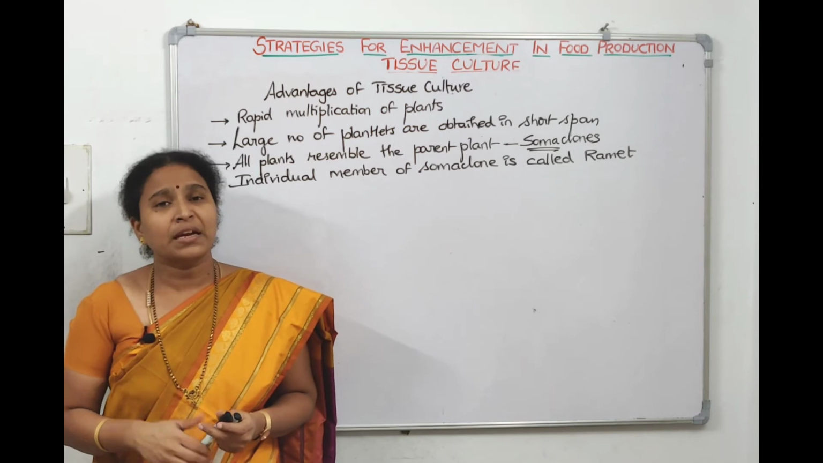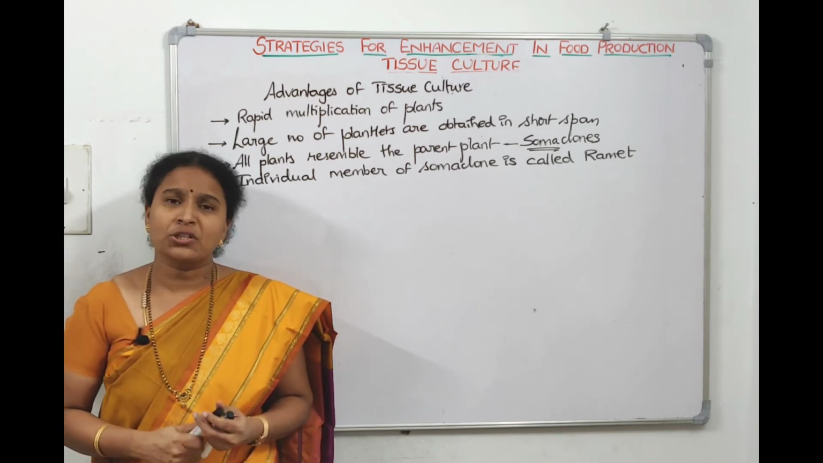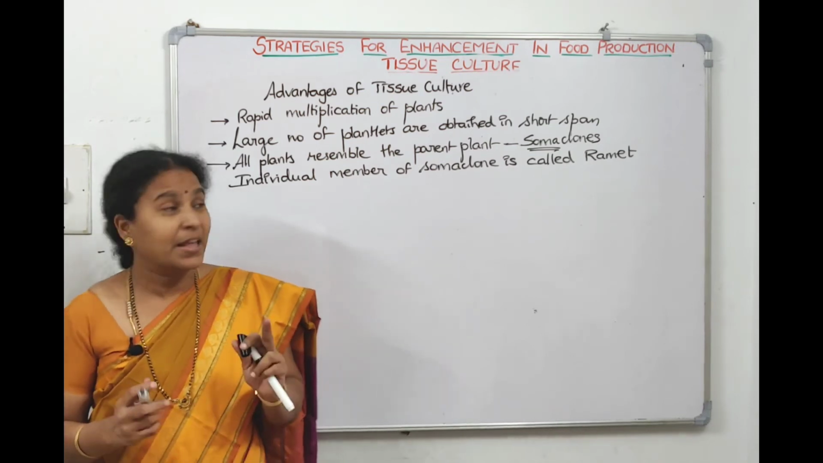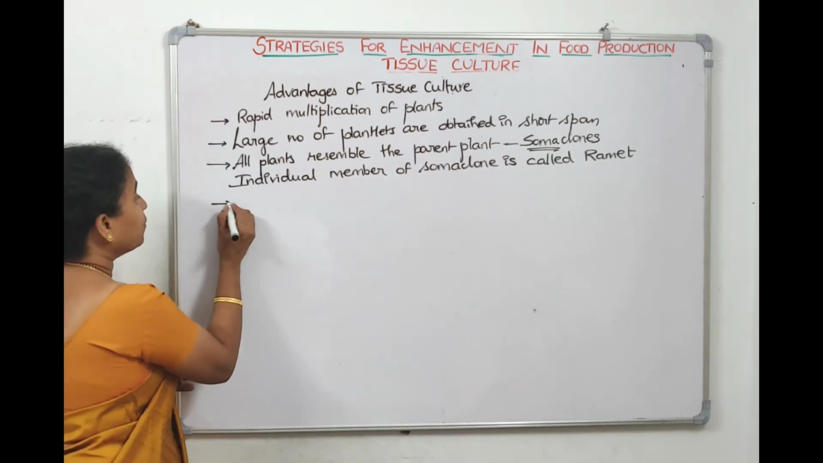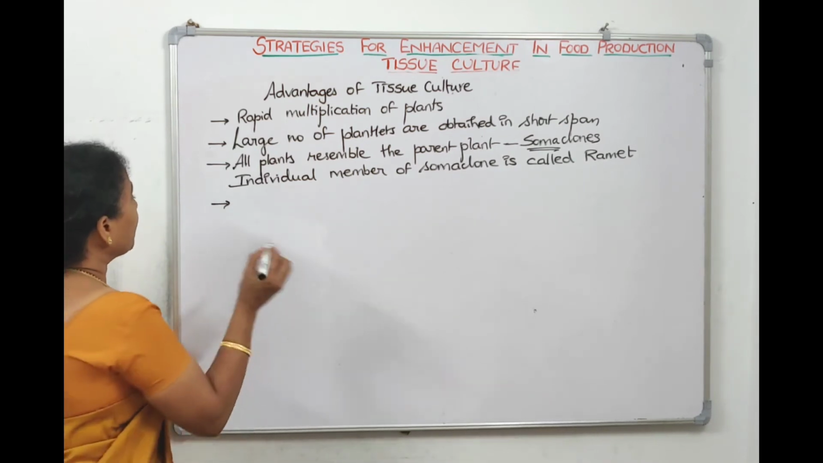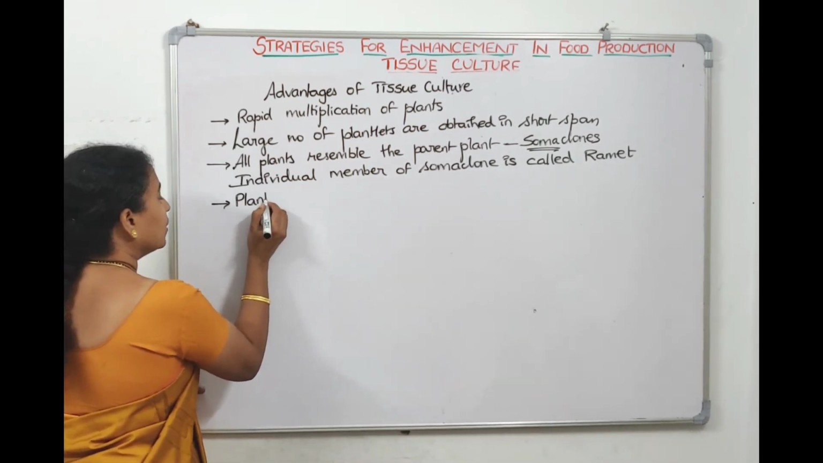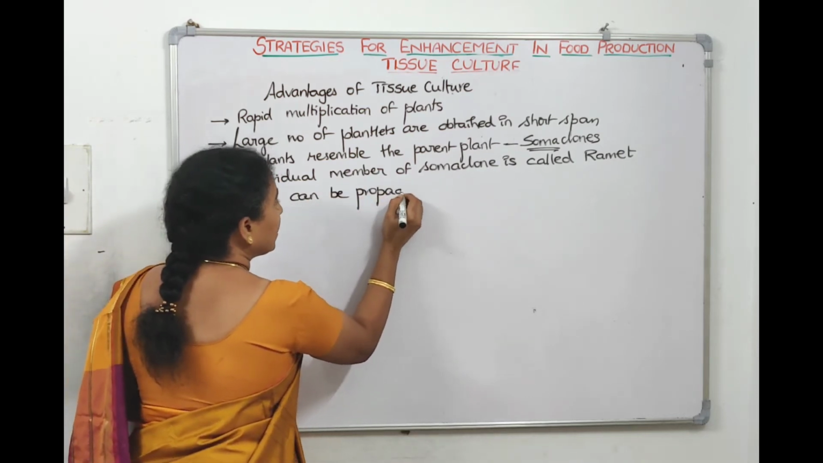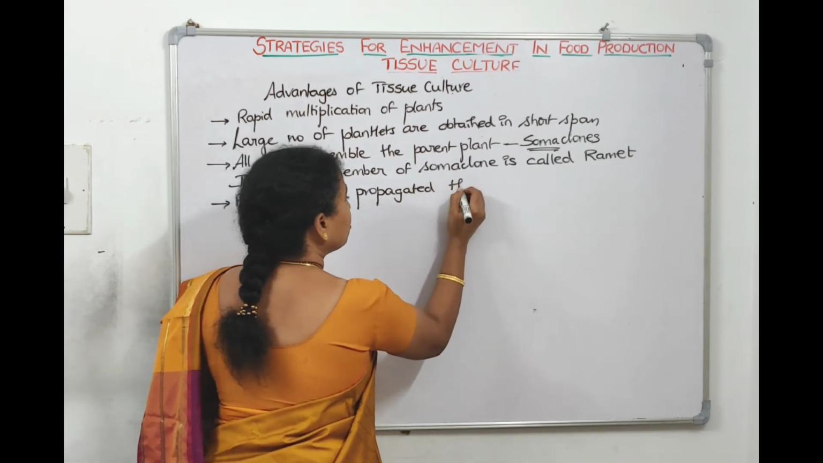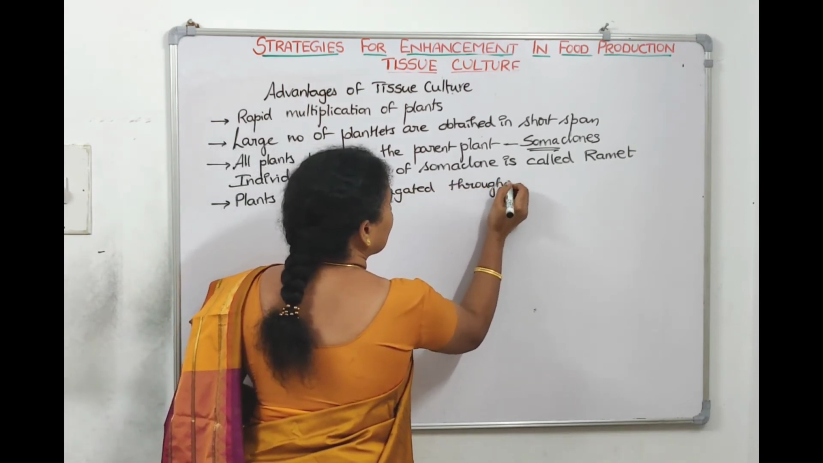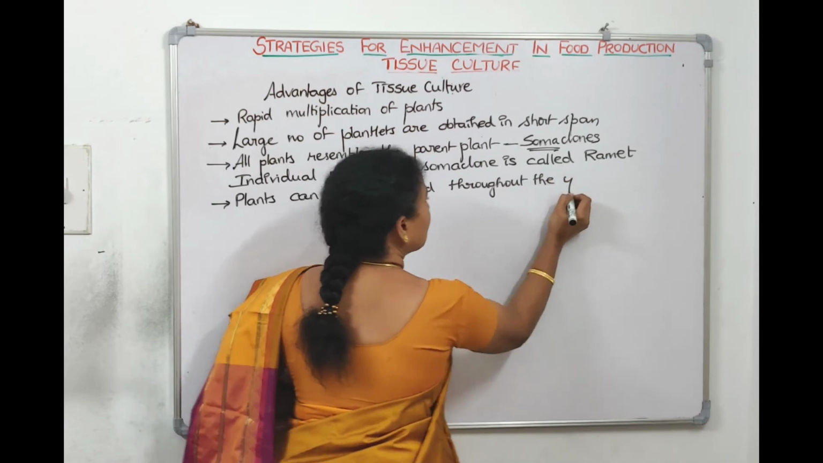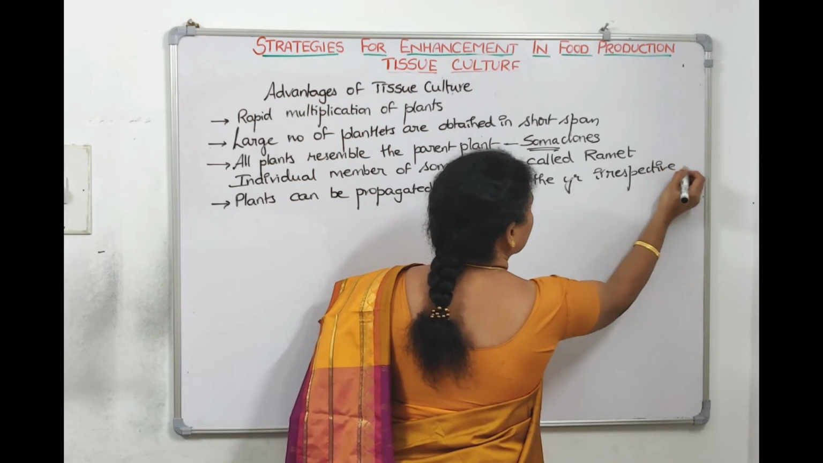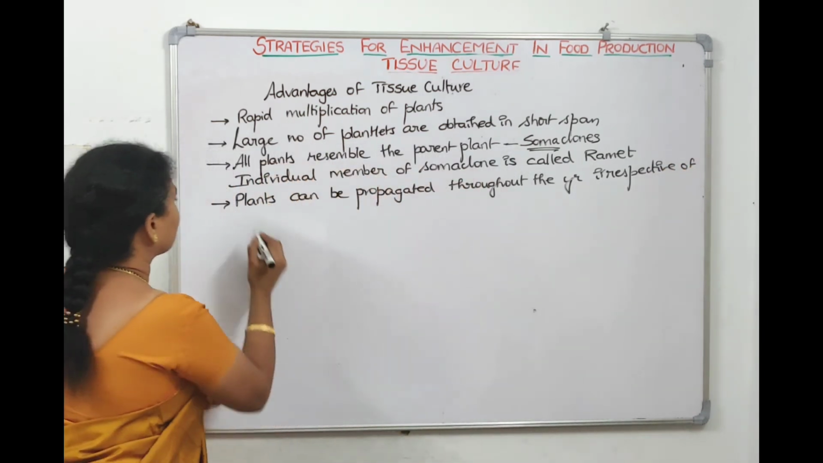Again, another one we can tell: through tissue culture or micropropagation, plants can be produced throughout the year, independent of the seasonal variations. Since you are growing them in the lab, you can control the conditions. So plants can be multiplied, can be propagated throughout the year, irrespective of seasonal fluctuations, right?